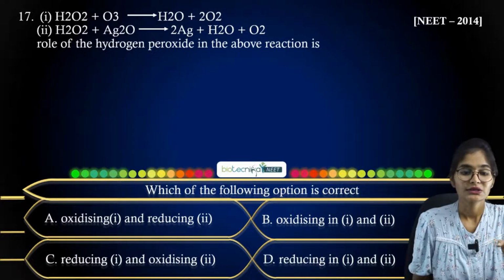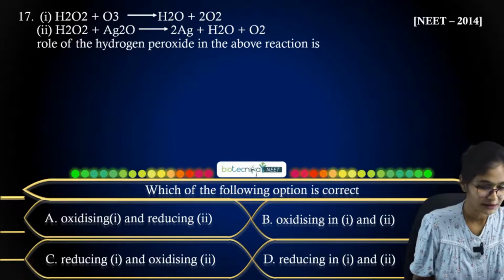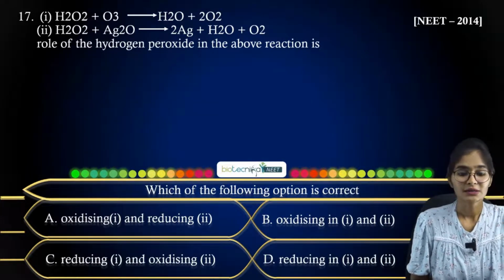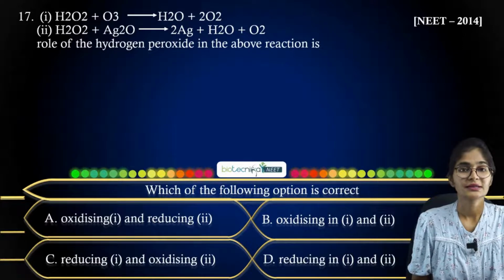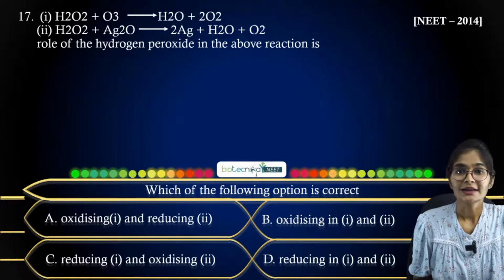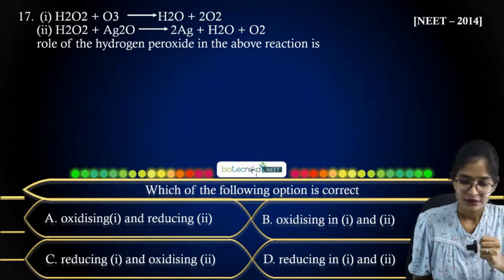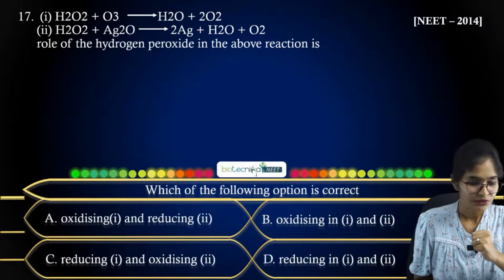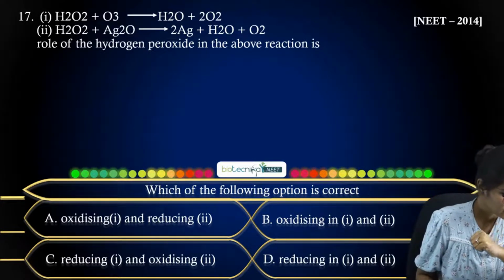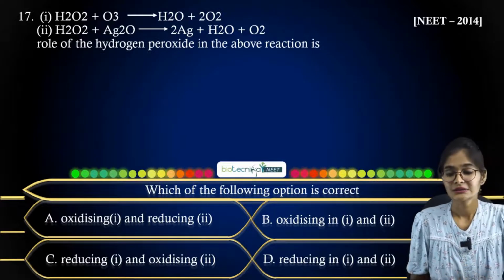O3, Ag2O, so what exactly is it doing? Just let me know what answer you will get here. Option A says oxidizing in 1 and reducing in 2, where 1 means the first reaction and 2 means the second reaction. So whether it is acting as an oxidizing or reducing agent is being asked. What answer will you get here? Mallikarjun has answered option C, and Vaishnavi has answered C. Okay, Datek has answered option D.